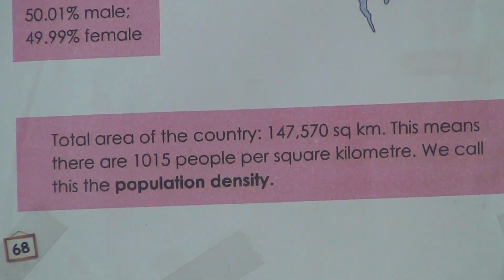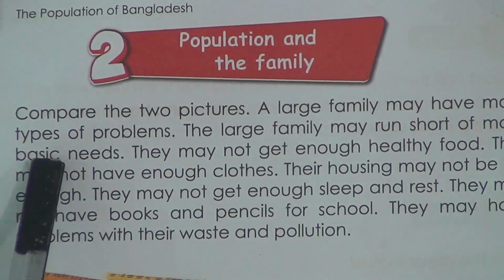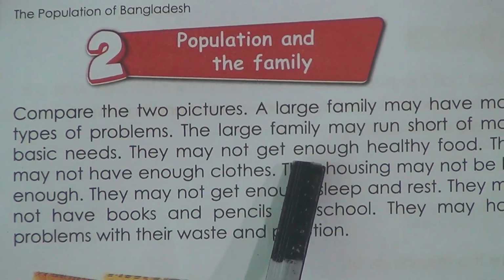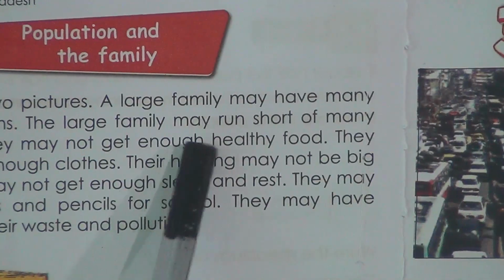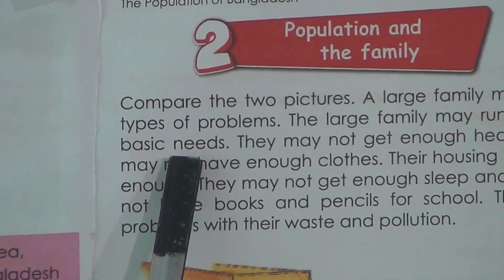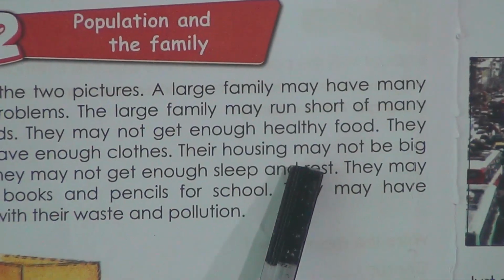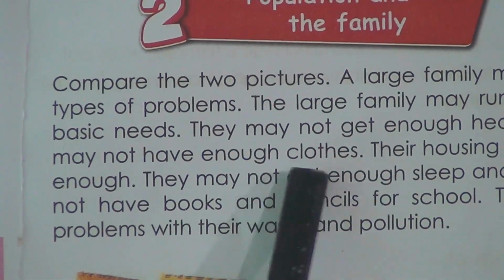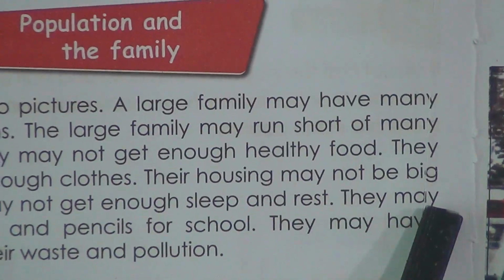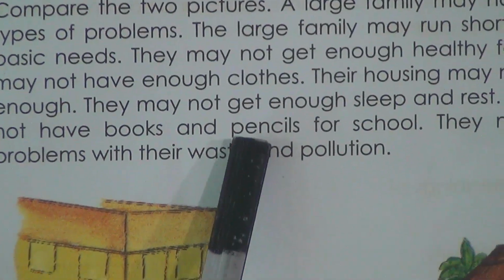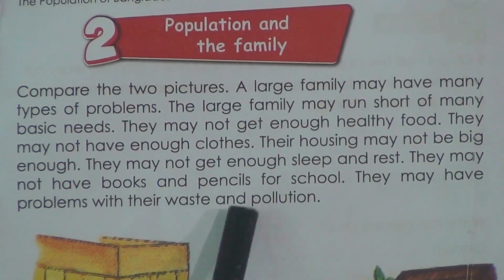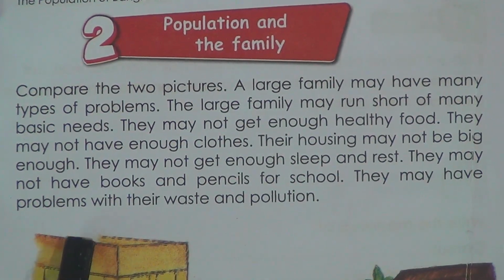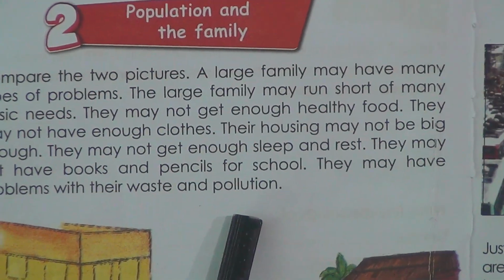Okay, now we'll learn about lesson 2, population and the family. Compare the 2 pictures. A large family may have many types of problems. The large family may run short of many basic needs. They may not get enough healthy food. They may not have enough clothes. Their housing may not be big enough. They may not get enough sleep and rest. They may not have books and pencils for school. They may have problems with their waste and pollution.